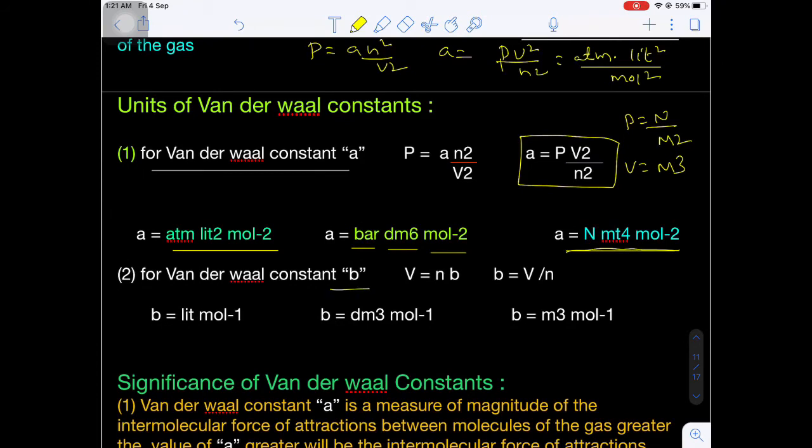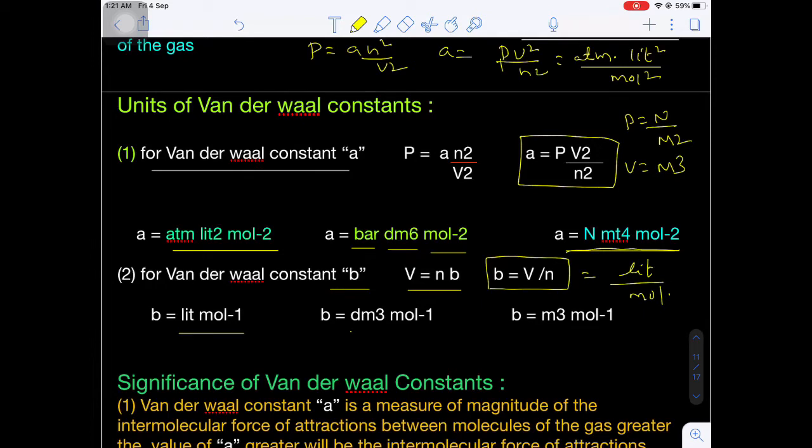Now come to the van der Waals constant b. What are the units? The b term is n into b. What is b? That will be the excluded volume or co-volume. That is for 1 mole; if you have n moles of real gas, that will be n into b. Here I have to write the units for b. So b is equal to V by n. Volume is expressed in liters, n in mole. So liter per mole.